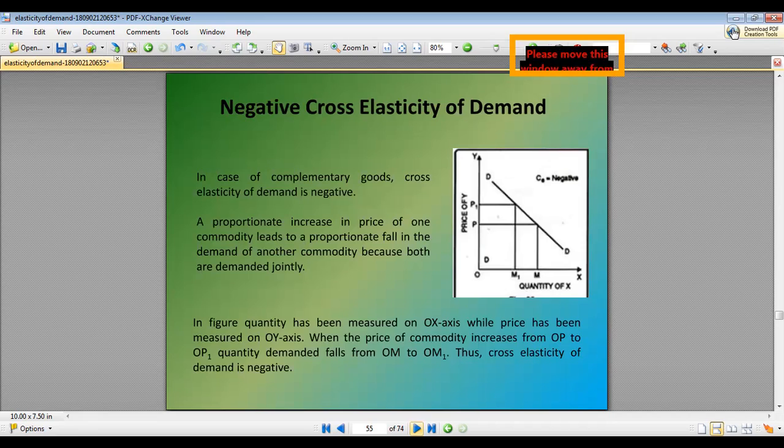Then we have negative cross elasticity of demand. In case of complementary goods, cross elasticity of demand is negative. We can see in the figure the quantity has been measured on the OX axis and the price has been measured on the OY axis. So when the price of the commodity increases from OP to OP1, the quantity demanded falls from OM to OM1. So the cross elasticity of demand is negative in this particular case.